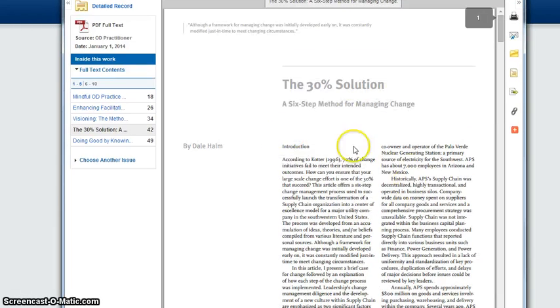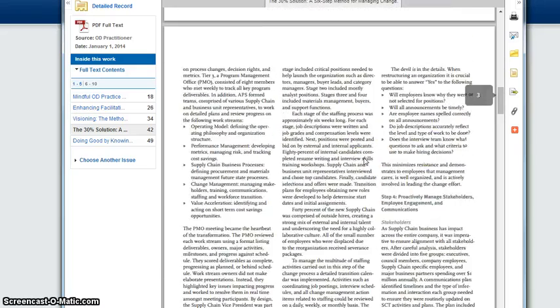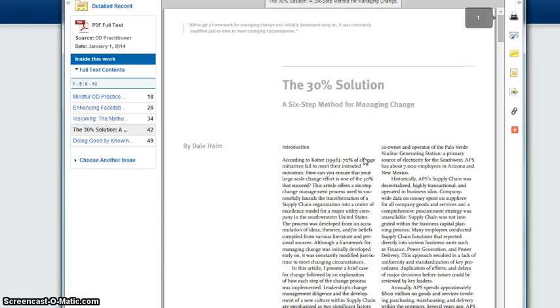It is going to bring up the entire PDF. This is the full work here, just as you would find it in an article. And let's see, there's a couple things you can do here. When I have people do searches, I recommend that they save things that they think are interesting, so they can always go back to it and get information from it, and they can always refer to it without having to get back into the library.